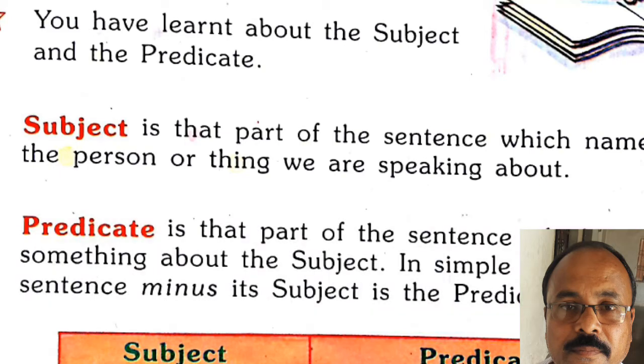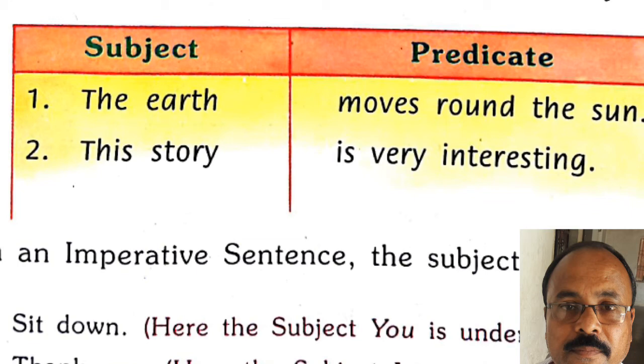So, I can give you one example: the earth moves around the sun. Here, the earth is the subject and moves around the sun is the predicate part.